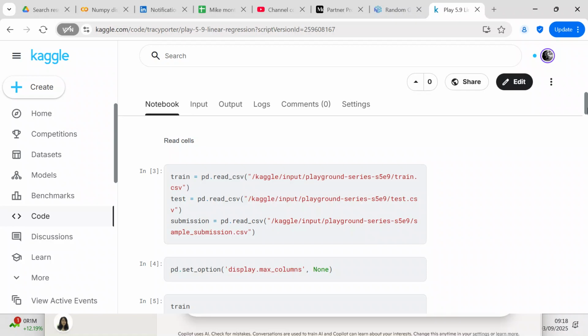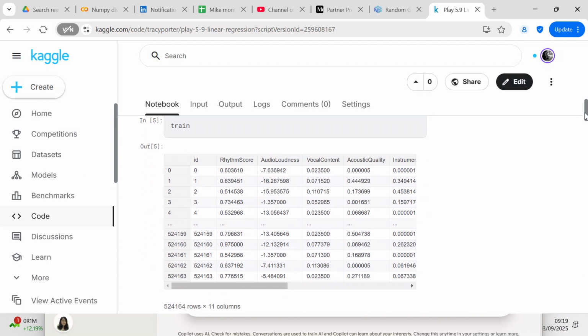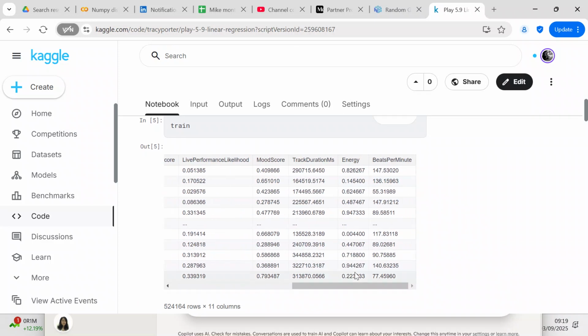After we have converted the 3 files to data frames, we're going to insert a bit of pandas code so that we can view all of the columns of data. Now we look at the train, and you can see the train has 11 columns of data, with the last column being the beats per minute, which is the target.